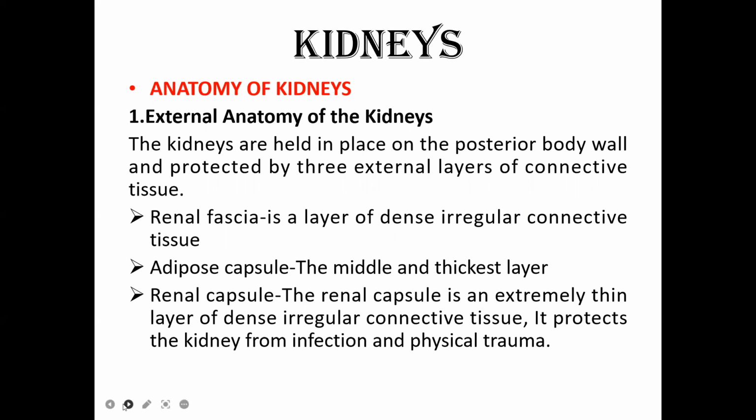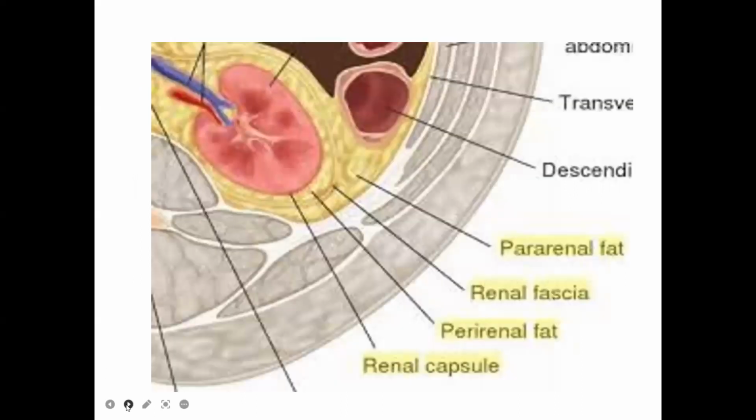The renal fascia is the outermost layer, and the middle layer, which is very thick, you will call the adipose capsule. And the next one is the renal capsule, which is an extremely thin layer, and it protects the kidney from infections and physical traumas, right? These are the three external structures that protect the kidneys.